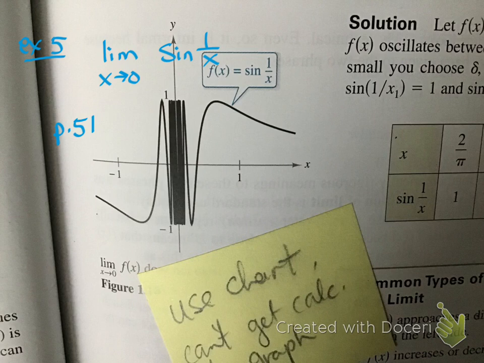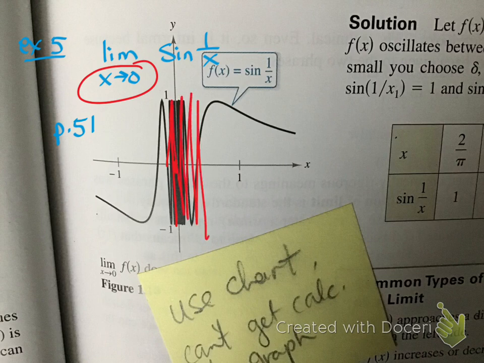So I've kind of written over my work, but here we go. So what's the limit as x approaches 0? Well, you can see all this little back and forth stuff here. Back and forth, back and forth. So it's oscillating between -1 and +1. So since it oscillates, it does not exist.